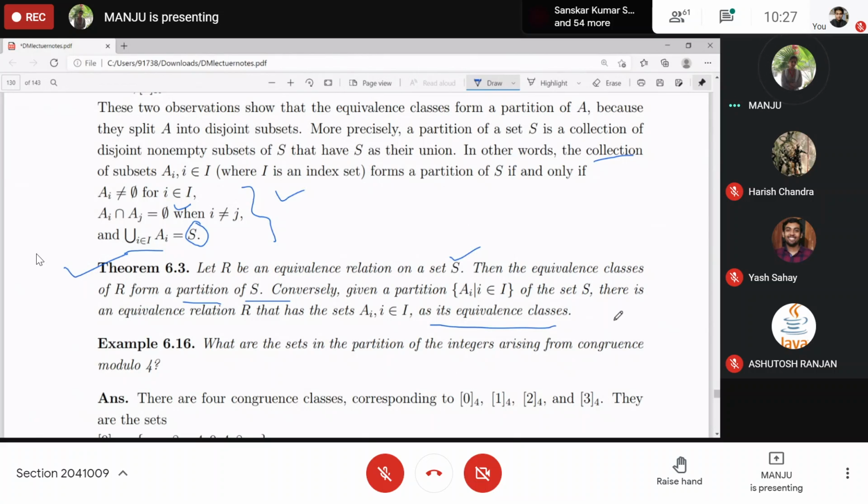So equivalence classes form the partition, and for any given partition of set S, there will be an equivalence relation such that these subsets A_i themselves form the equivalence classes of that relation. Understood?